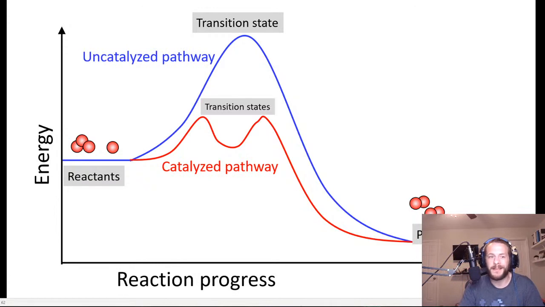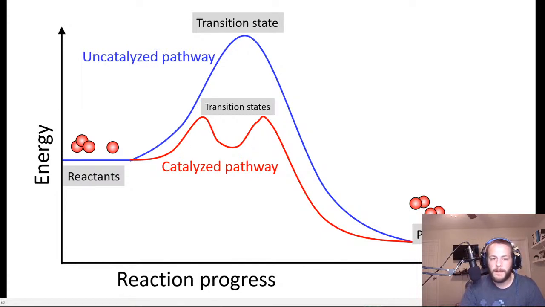Okay, so back to the lesson. So notice that we have, like I said, these two different pathways here. The uncatalyzed pathway has a very high activation energy for its rate limiting step, which is the only step, and the catalyzed pathway, even though it occurs via two steps, each of those two steps has a very low activation barrier. And so therefore the catalyzed pathway is going to be the faster reaction.